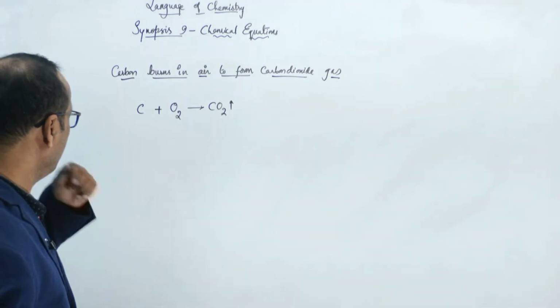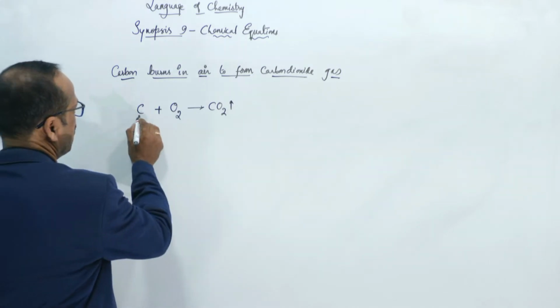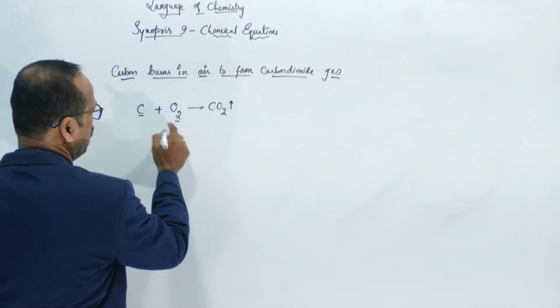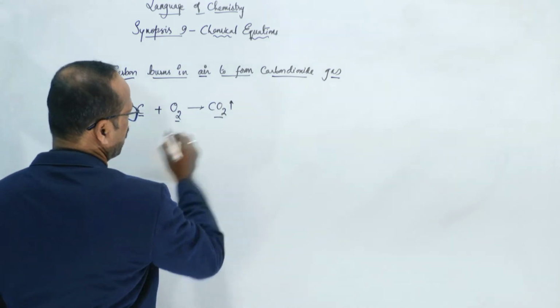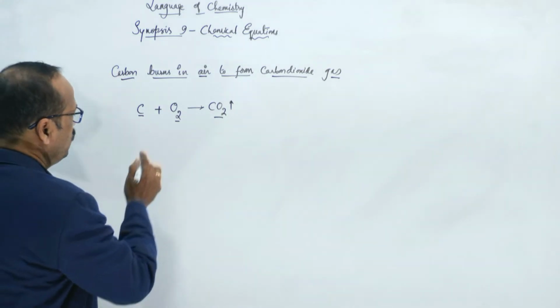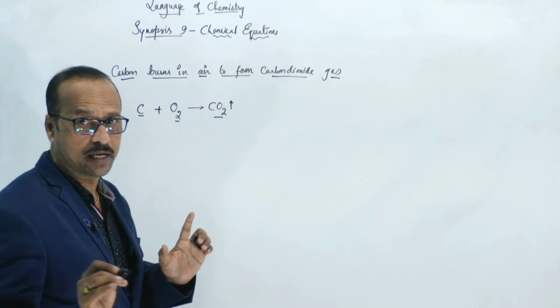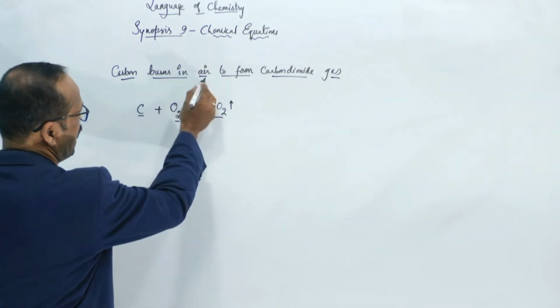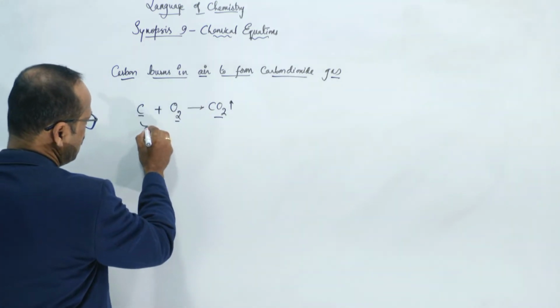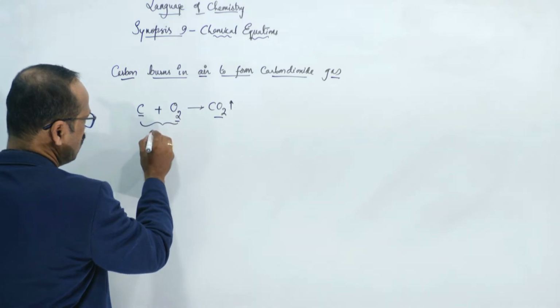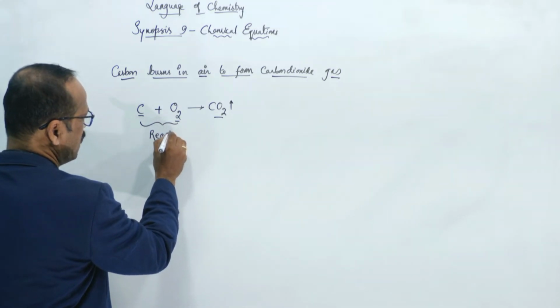Now, see students, carbon symbol is C, correct. Air means oxygen, O2, correct, and CO2, correct. Here is one important thing: carbon is reacting with oxygen. These are called reactants. What are these called?